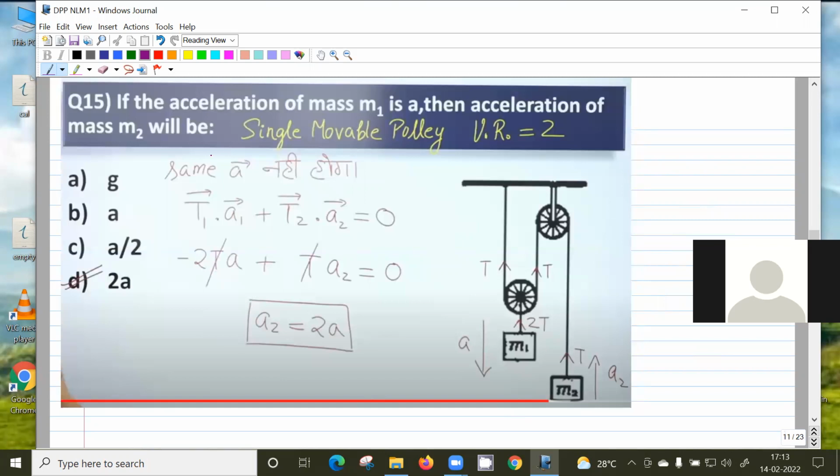This one, if the acceleration of m1 is a, then there are two blocks, m1 and m2, then what will be the acceleration of m2? So here, whether the accelerations of m1 and m2 will be same or not?